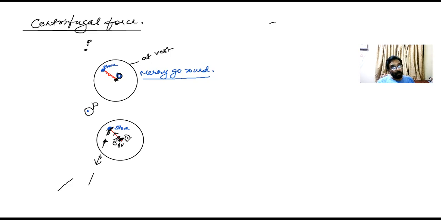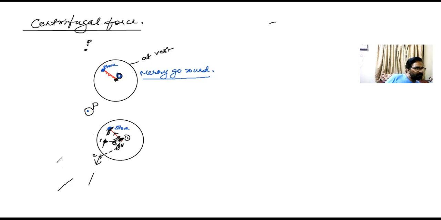So now when the string is cut, what he sees is the stone is again in front of him only, but it's going away from him. Look here, O is in front of him, the stone came to the first position, so O dash is also in front of him. Then the stone came to the second position, O double dash is also in front of him. Got it? So it always appears in front of him. Now why? He's thinking it's going away from me, farther and farther.